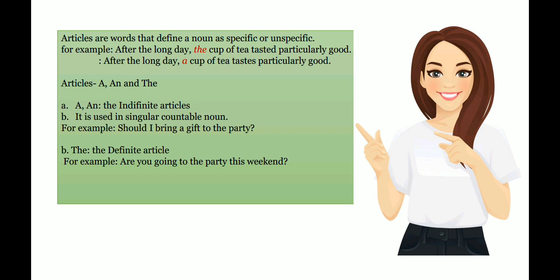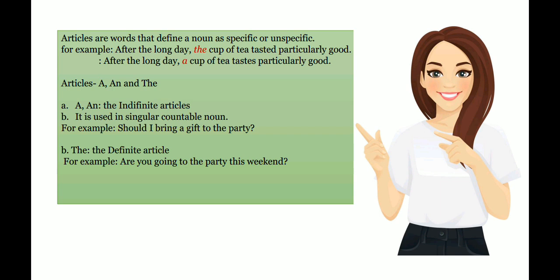By using the article the, we have shown that it was one specific day that was long and one specific cup of tea that tasted good. But in the second sentence, by using the article a, we have created a general statement implying that any cup of tea would taste good after any long day. English has two types of articles, definite and indefinite articles. The is the definite article, and a and an are indefinite articles.